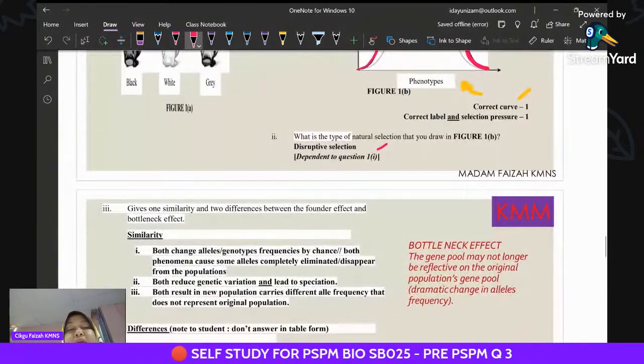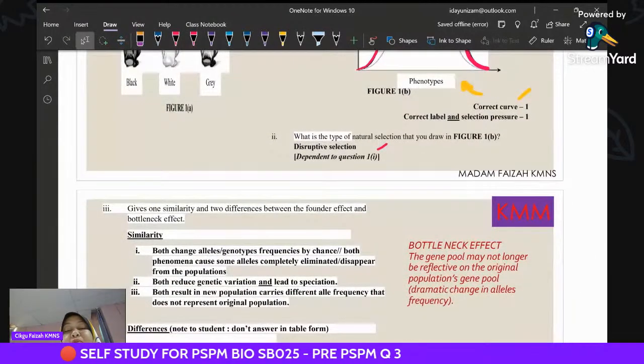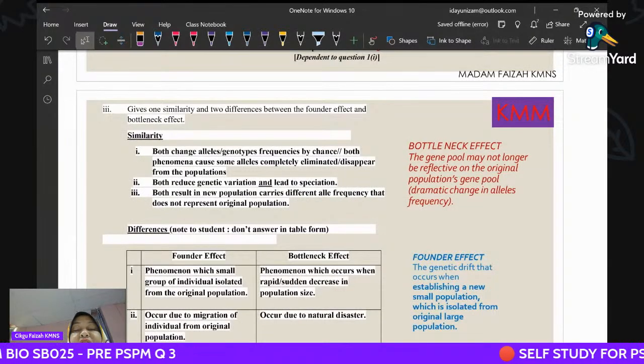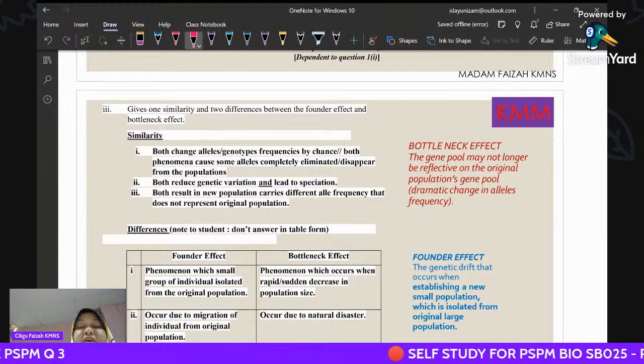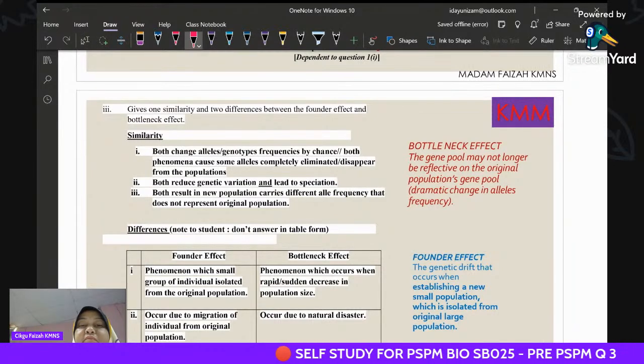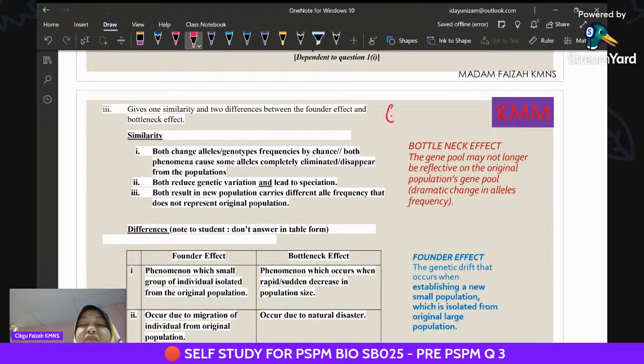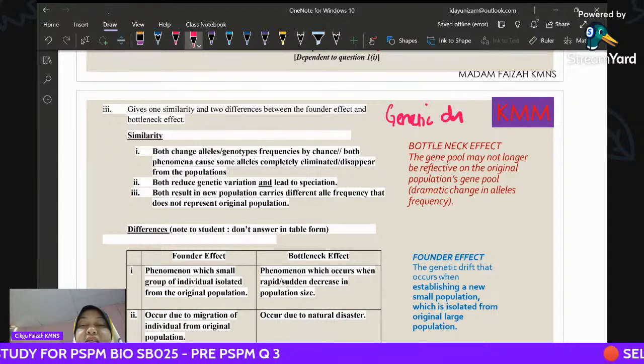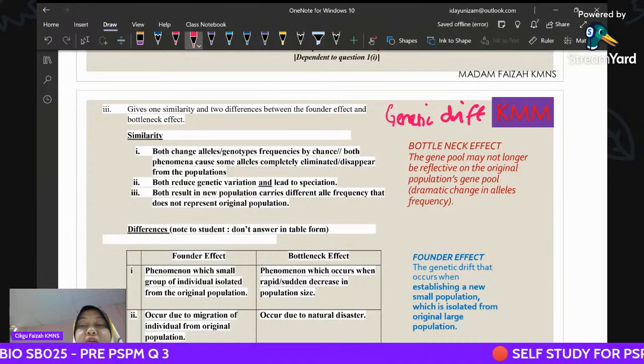And then what is the similarity between the founder effect and the bottleneck effect, and also the differences? The bottleneck effect and founder effect are the same because they involve genetic drift. Genetic drift means a sudden change. So what is the similarity?